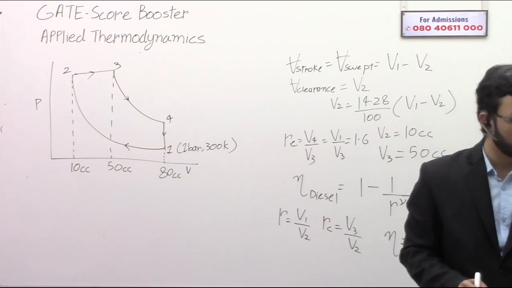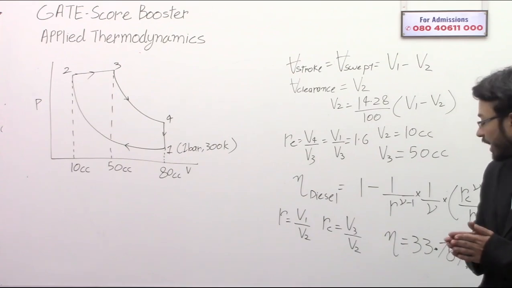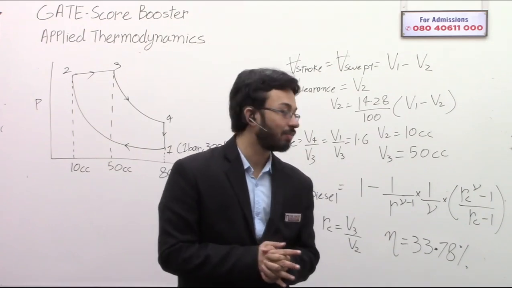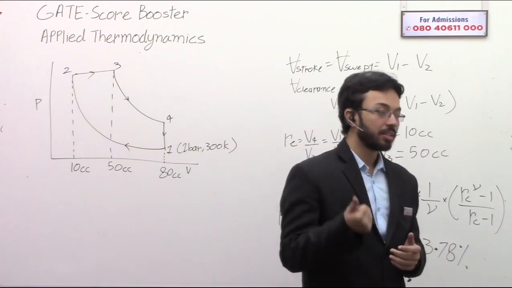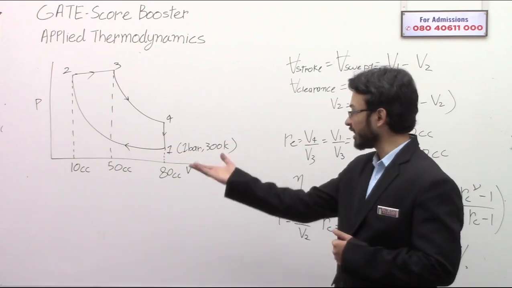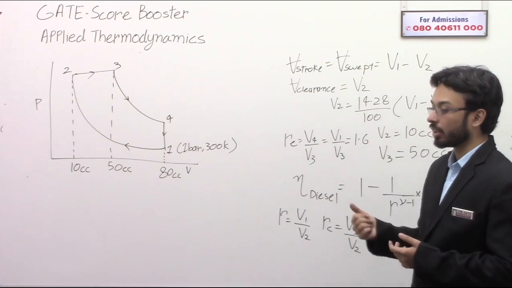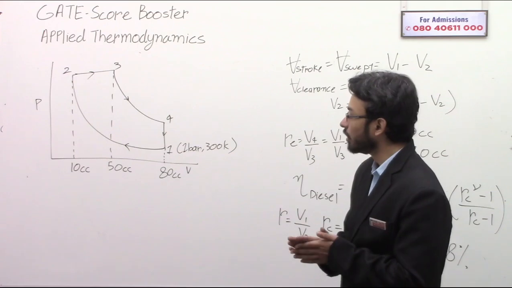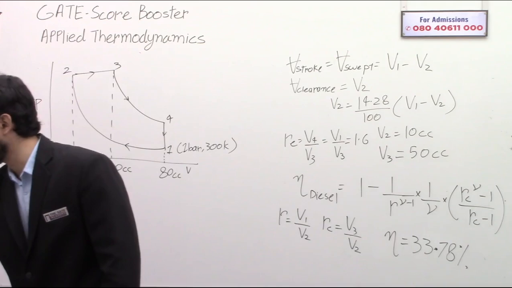The next step is to calculate the mean effective pressure. To do that, we need two things: the swept volume, which is already known, and the work done by the cycle. So let's see how to do that. Let's take the simpler approach.